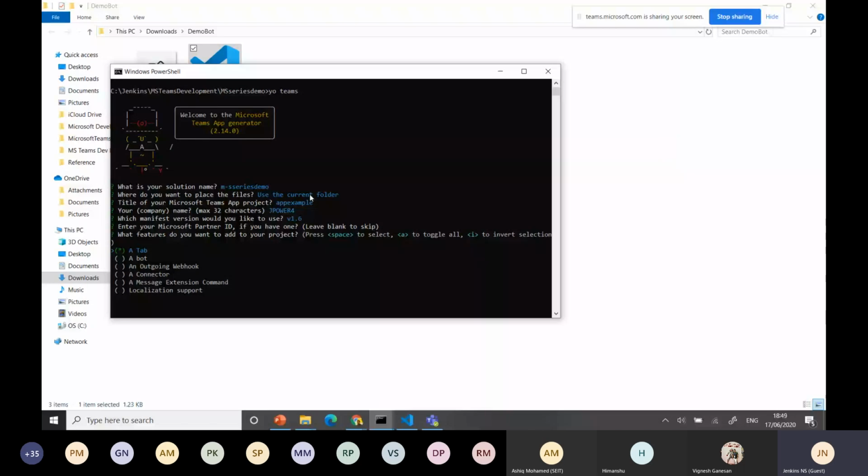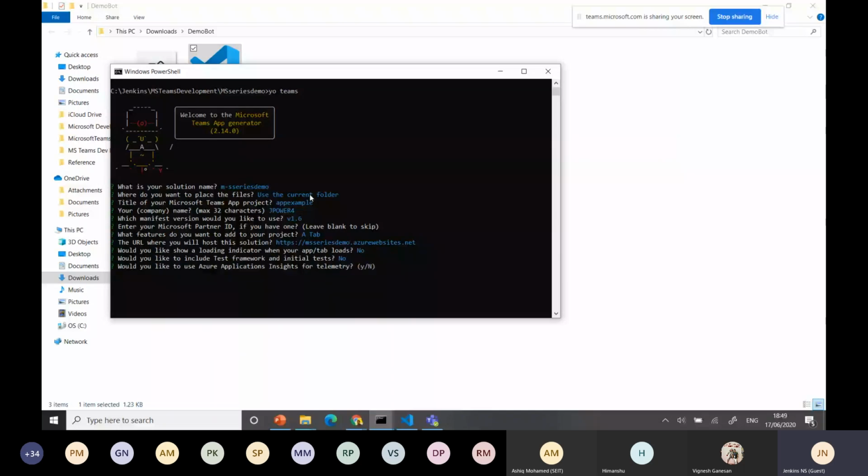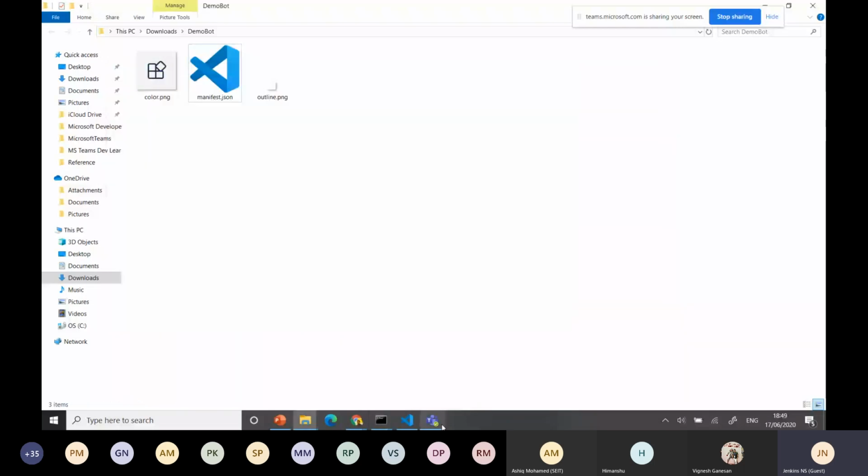For example, select the tab, and it will bring the solution URL. You can modify it. Don't think everything is a first time and I need to be very careful; it's always editable. Then you can decide the framework you want, whether you want Azure Application Insights or not. You can give an example tab name and decide whether it is personal or configurable. And if you want Azure AD single sign-on support or not, you can provide that, and it will create it. These are simple steps.